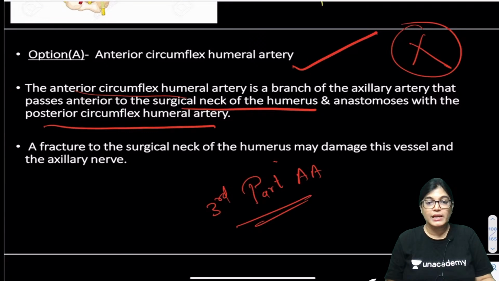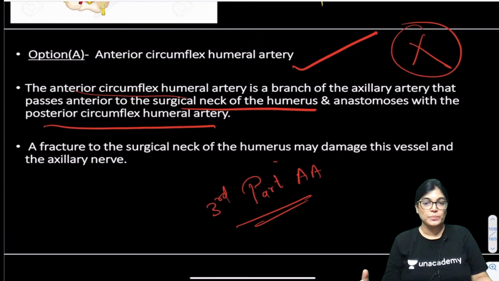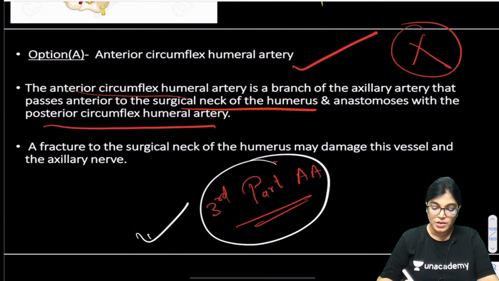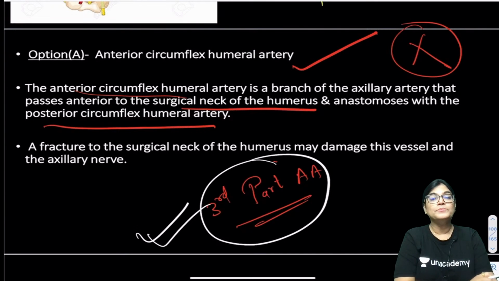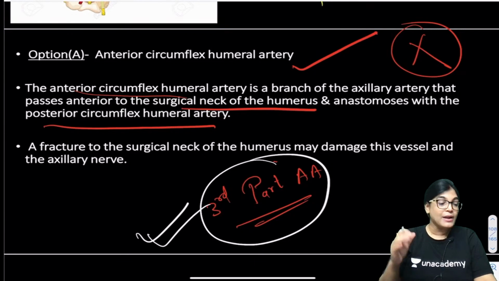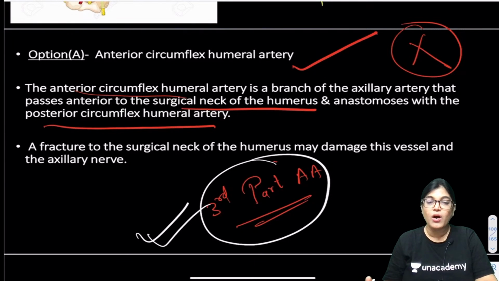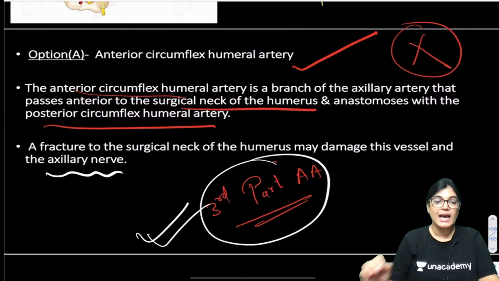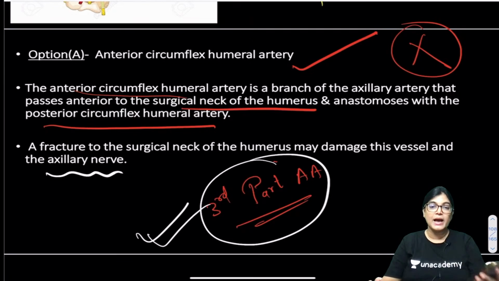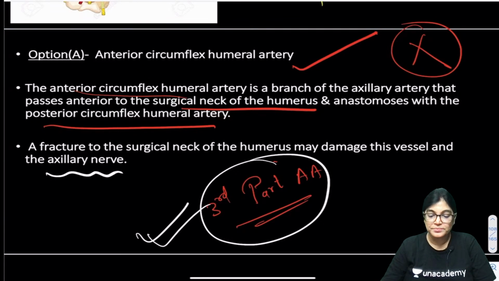Now the surgical neck of humerus was not involved in this MCQ. If we see the explanation and the MCQ once again, we can clearly see that the surgical neck of humerus was not involved. The branches of the third part of axillary artery, the anterior and posterior circumflex humeral arteries, are injured only when the surgical neck of humerus is involved. And in that case the nerve involved is the axillary nerve. Yes, Harini, absolutely right. Got it?